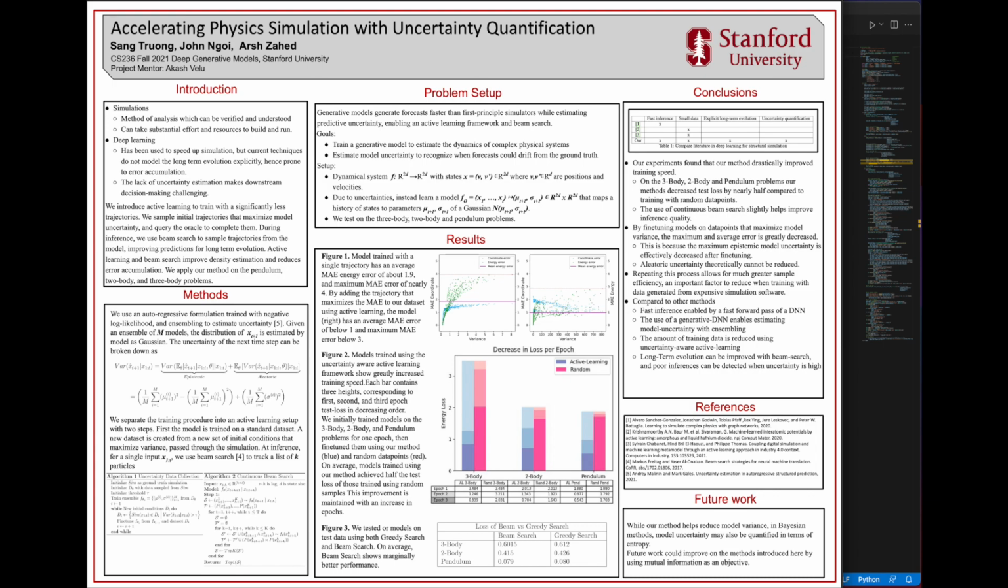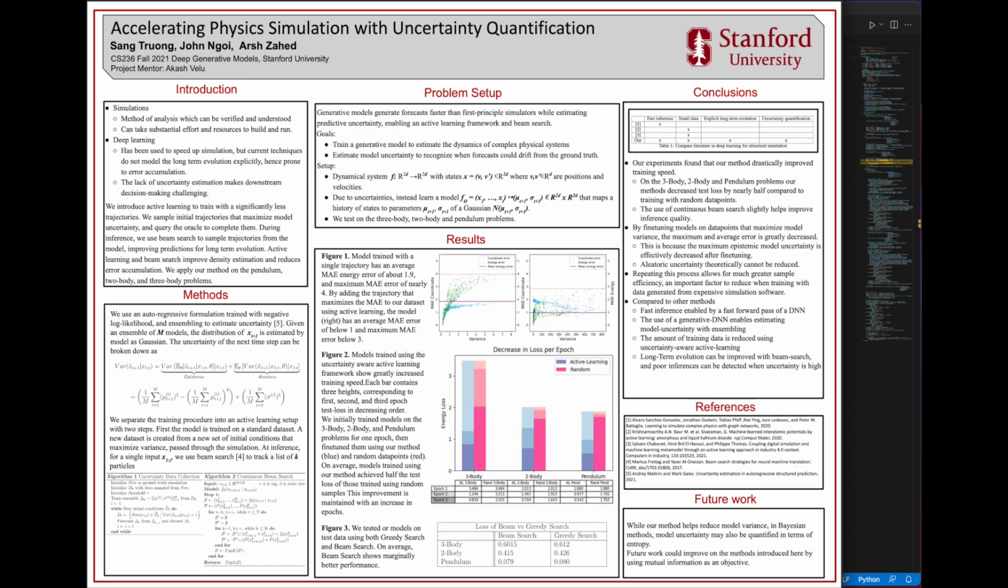We introduce active learning to train with significantly less trajectories. We sample initial trajectories that maximize model uncertainty and query the oracle to complete them. During inference, we use beam search to sample trajectories from the model, improving predictions for long-term evolution. Active learning and beam search improve density estimation and reduce error accumulation. We apply our method on the pendulum, two-body, and three-body problems. To the best of our knowledge, we believe that we are the first to attempt this in the physics domain, and that is very exciting.